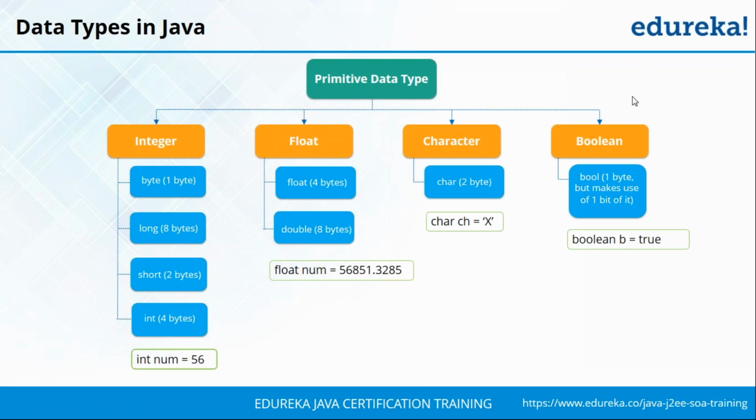Okay, so Divya is asking me what will happen if I store a decimal value inside integer. Good question, Divya. If you initialize a number to be integer and you're going to be storing a decimal value inside that, let me tell you this. If let's say int num is equal to 56851.3285, then the decimal point value will be discarded and only 56851 will be stored inside that number. Are you clear, Divya? Alright.